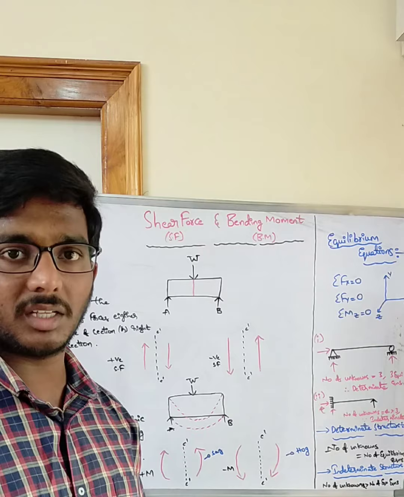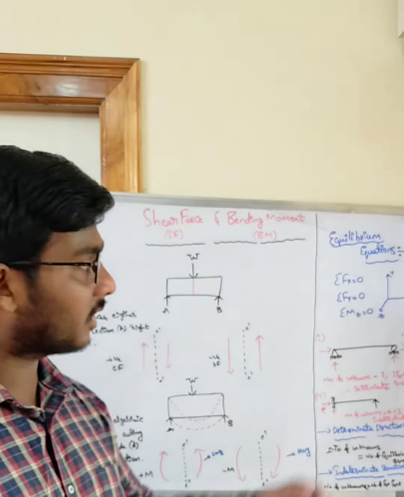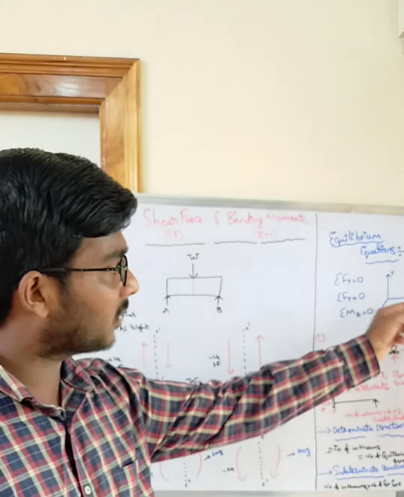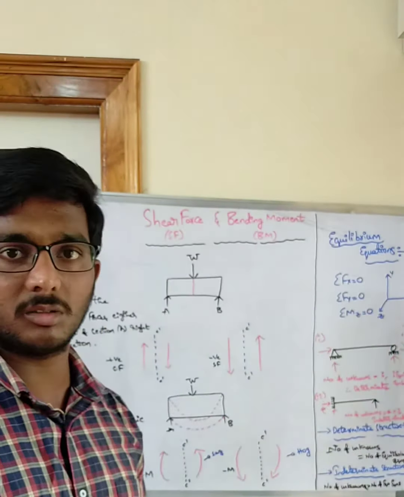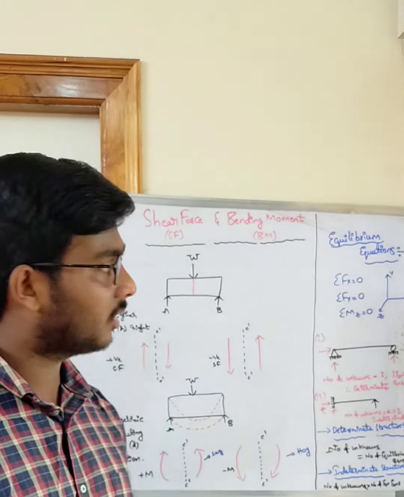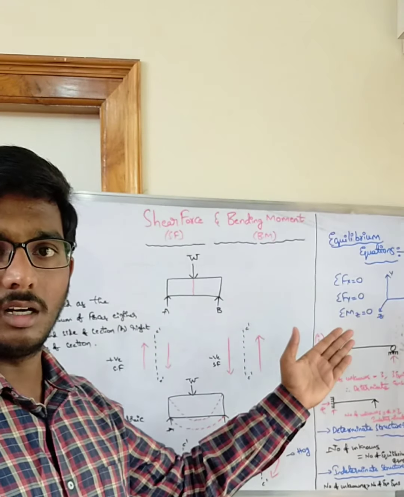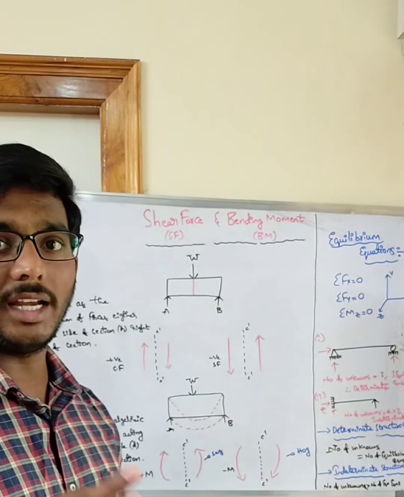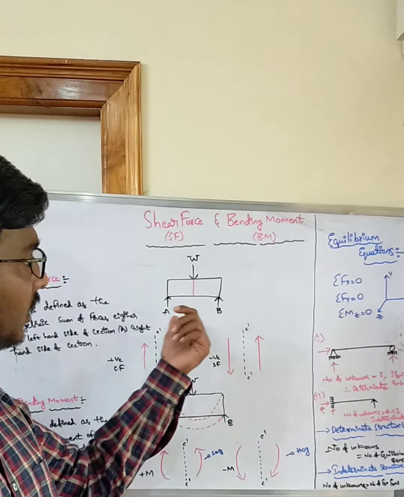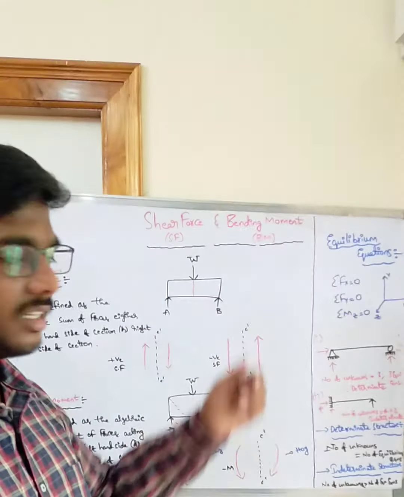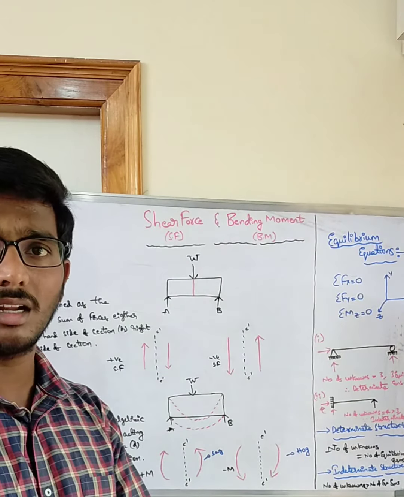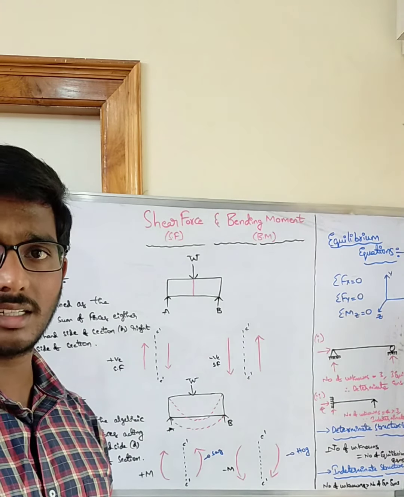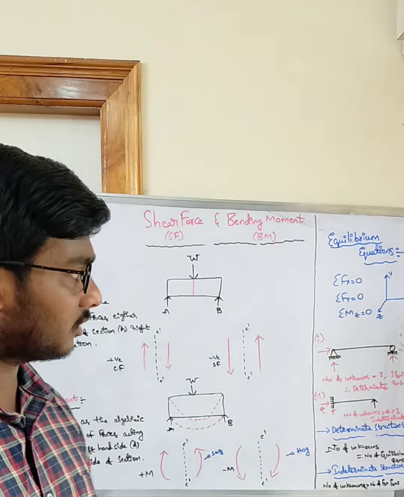For a 3D frame or space frame we will use 6 equilibrium equations: sigma Fx equal to 0, sigma Fy equal to 0, sigma Fz equal to 0, sigma Mx equal to 0, sigma My equal to 0, sigma Mz equal to 0. Here in a 2D, two-dimensional planar frame, we will use only 3 equilibrium equations to solve any unknowns of the structure. Unknowns are, like in a beam, the vertical reaction, horizontal reaction, and unknown moment; these are all external unknown reactions. If you need to find the external reactions, you need these 3 equilibrium equations.